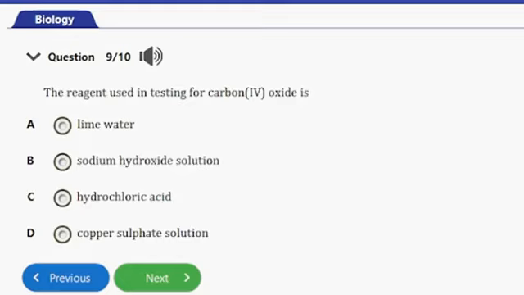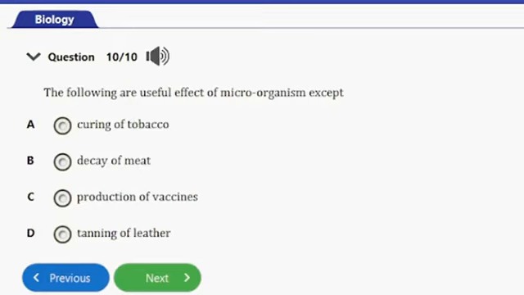Question number 9. It says, the reagents used in testing for carbon dioxide is A, lime water, B, sodium hydroxide solution, C, hydrochloric acid, and D, copper sulfate solution. So guys, the answer to this question is option A, and that's lime water. Lime water is actually used in the test for carbon dioxide, and that's it for that question. Let's consider the next and the last question, guys.